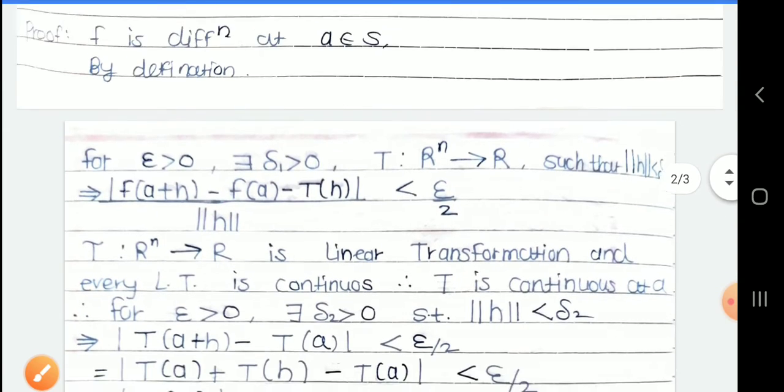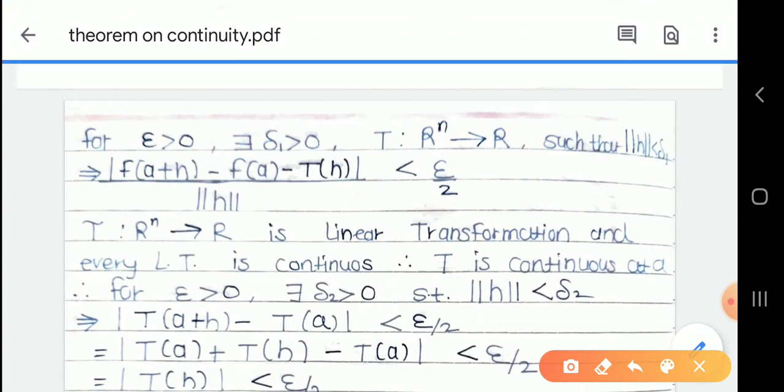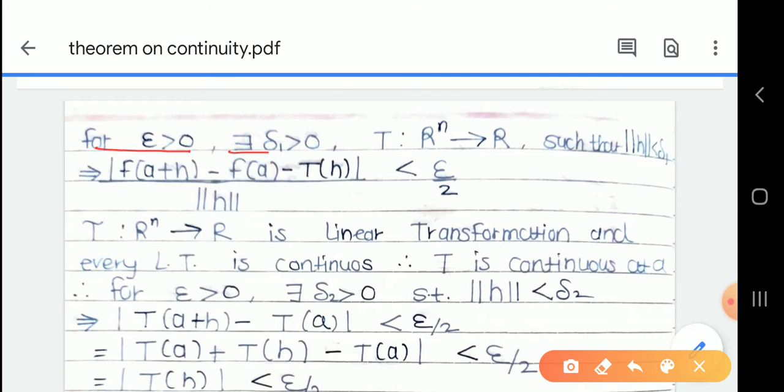If f is differentiable at a, then by definition, for epsilon greater than 0, there exist delta 1 greater than 0 and a linear transformation T from R^n to R such that norm of h less than delta 1 implies modulus of f of a plus h minus f of a minus T of h, upon norm h, is less than epsilon by 2.